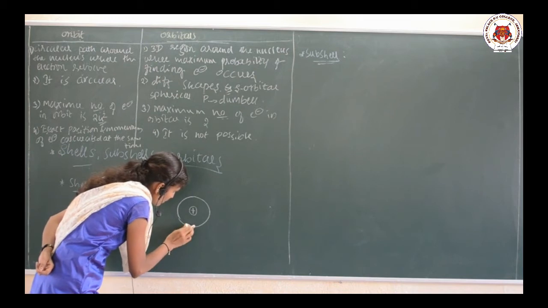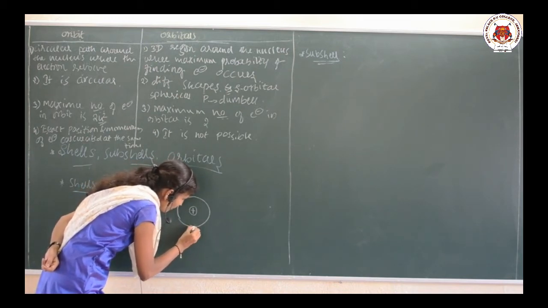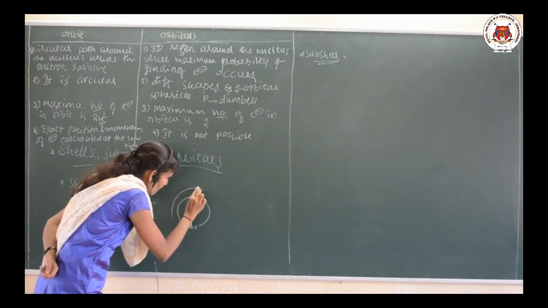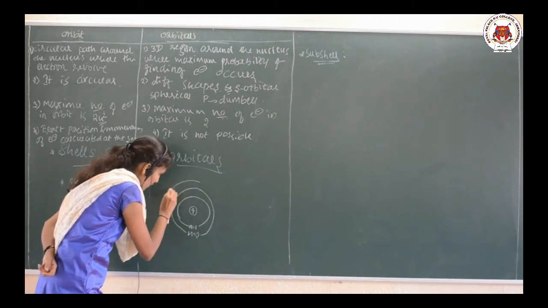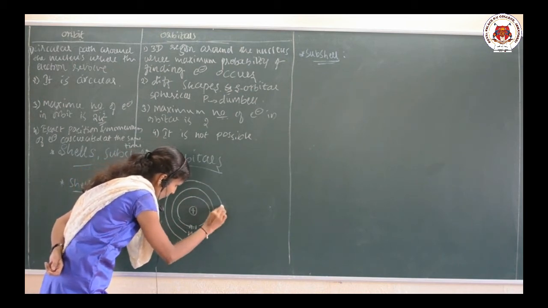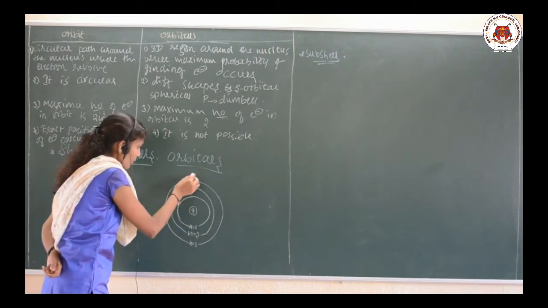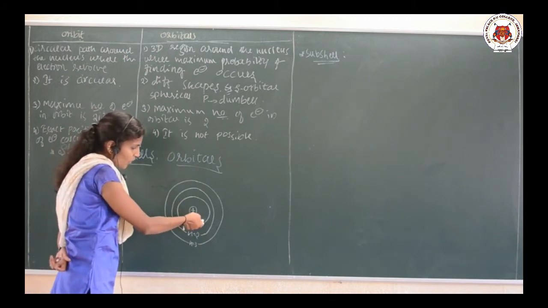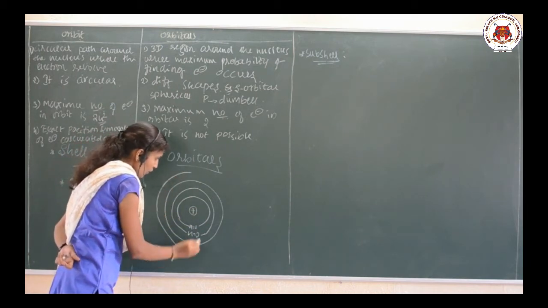This is the first cell where n is equal to 1, and this is the second cell, where n is equal to 2, and this is the third. n represents the order of the orbit from the nucleus.